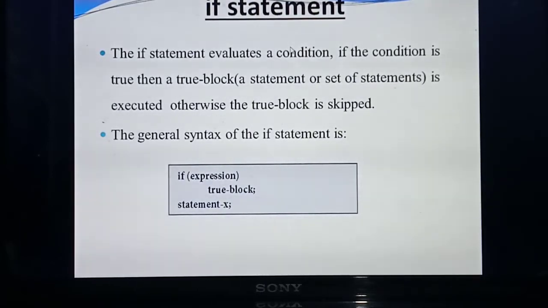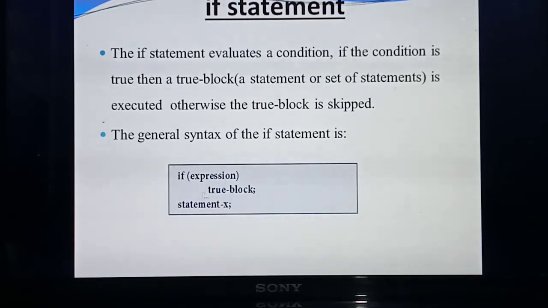The if statement evaluates a condition. It will run the code only if the condition is true; otherwise that particular block is skipped. Understood? Listen carefully, this is very important. The if statement will execute only when the condition is true. Otherwise the block is skipped.